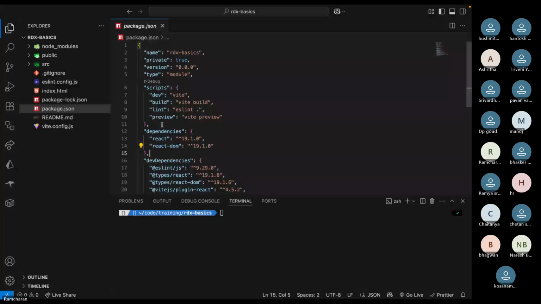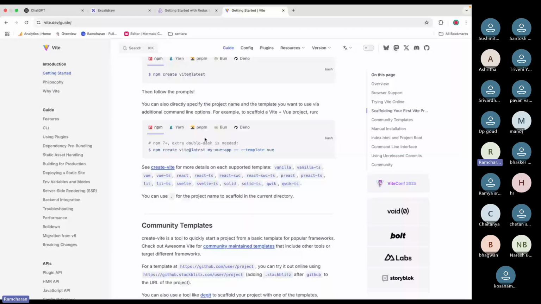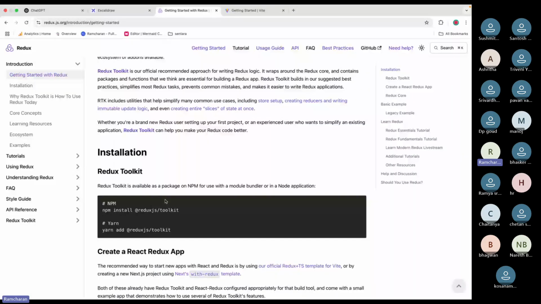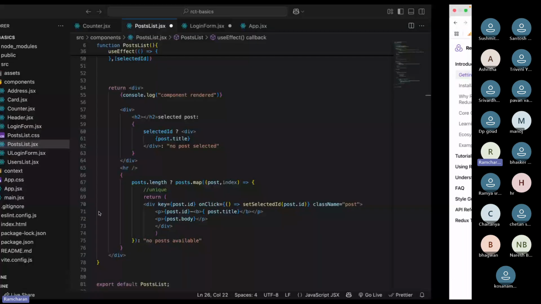When I install this, the package.json file will get updated with Redux Toolkit. Whatever we are going to install, this one, npm install Redux Toolkit, right? I'll just close this.